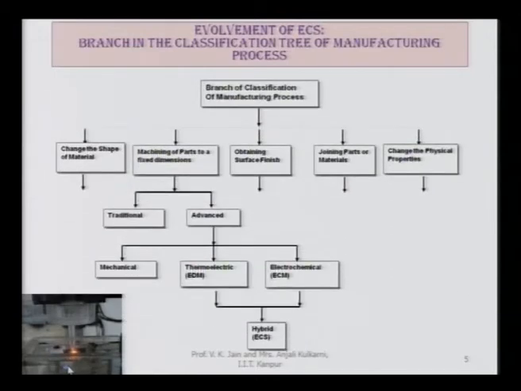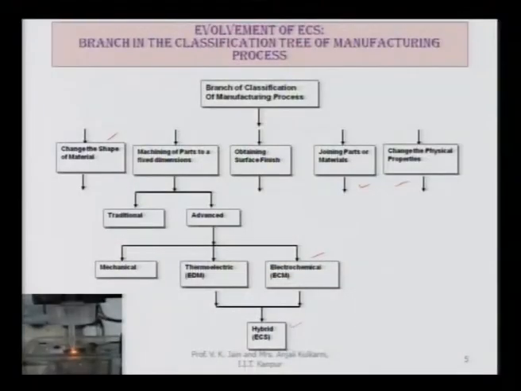You can see here the classification of manufacturing processes, like change the shape of material, machining of parts to a fixed dimension. Here you have traditional and advanced both. In terms of advanced, you have mechanical type, thermoelectric type, electrochemical and chemical processes, and then you have the hybrid processes, and electrochemical spark machining falls in the hybrid process. We are not going to discuss finishing processes or joining processes or changing physical properties processes.